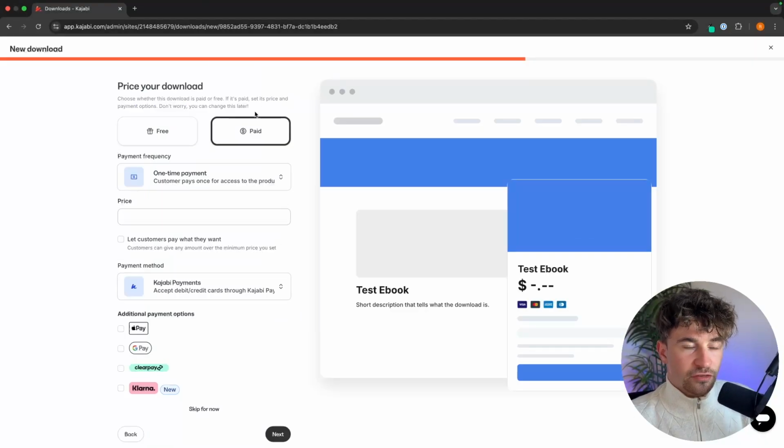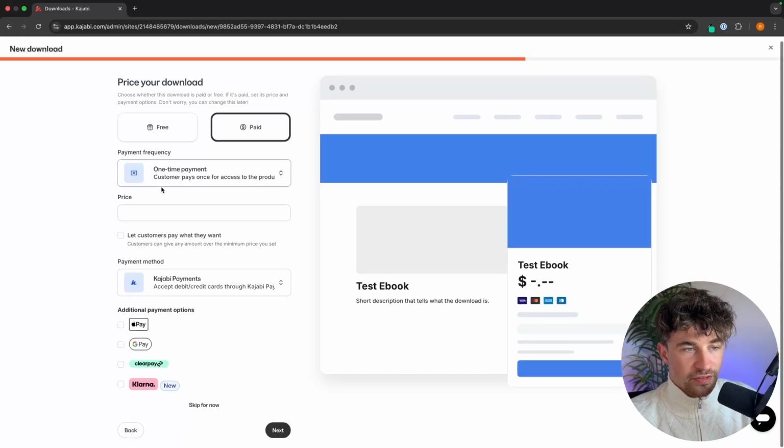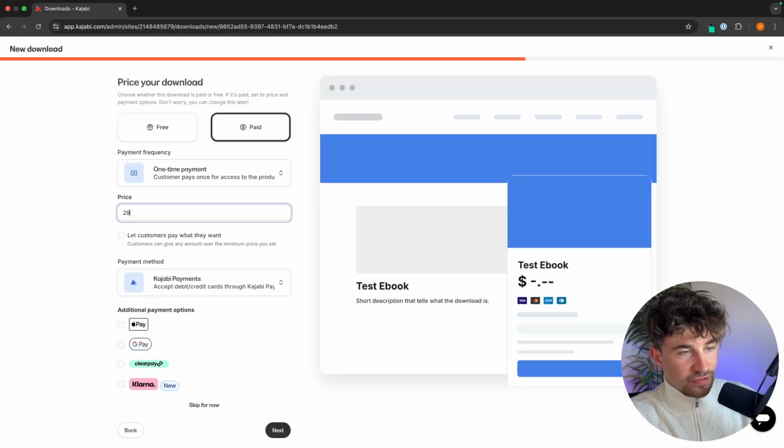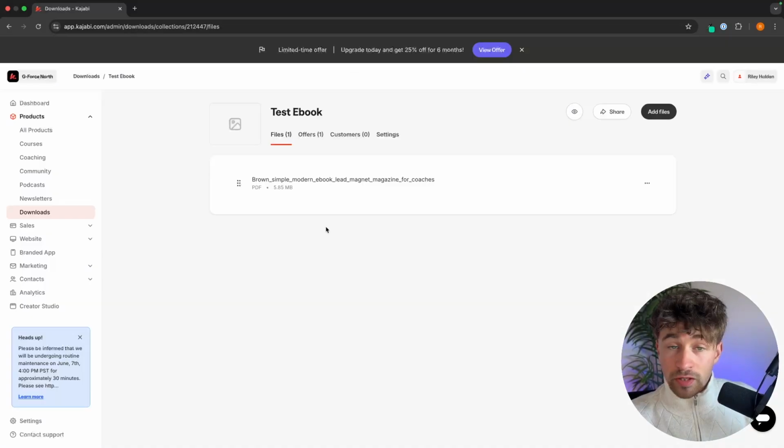Then we can go to next. We can choose the price for this. So whether this is free or whether this is a paid product. Let's just price this at $29 for the ebook. We can choose the payment options right here that we would like to accept. And then we can go ahead and click on next. Just like that, I now have my product created right here with this test ebook.